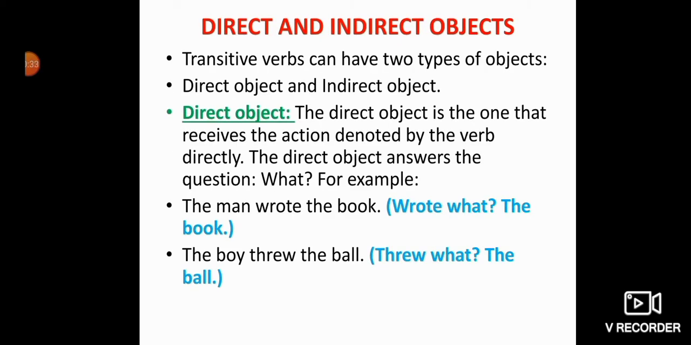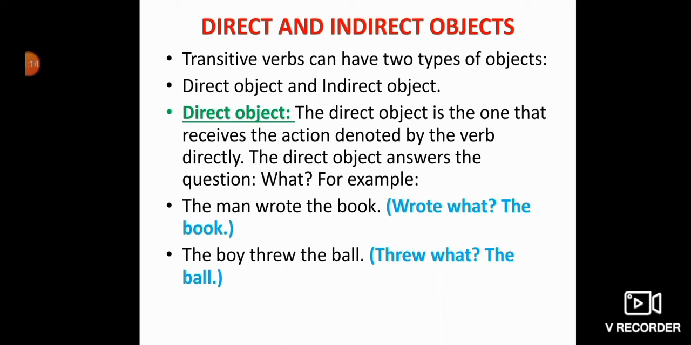Next in the verbs we are having direct and indirect object. Now we are talking about the objects. Subject always remains one only in the sentence, but objects can be direct and can be indirect. Transitive verb can have two types of object. Of course, why does intransitive verb not have any type of object? Because intransitive verb does not need any object. Only the transitive verbs need an object. That is why I have written here that transitive verbs can have two types of object, direct object and indirect object.